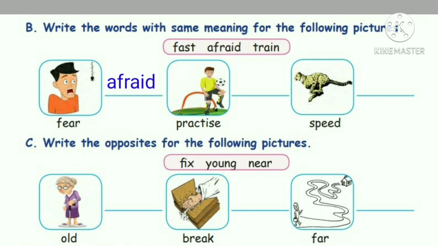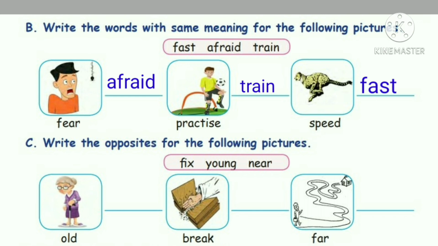Next picture is practice. What is the same meaning for the word practice? Yes, it is train. Look at the next picture. What is the given word? Speed. What is the same meaning for the word fast?